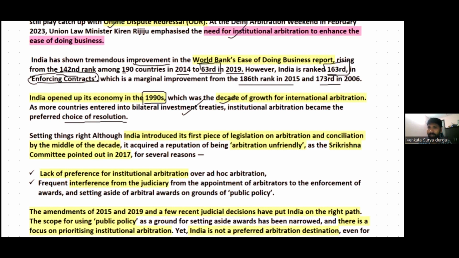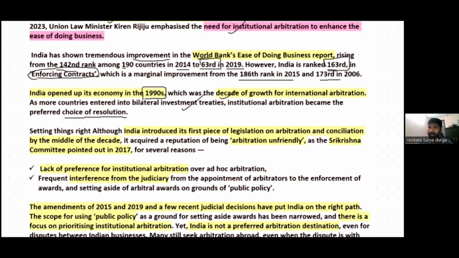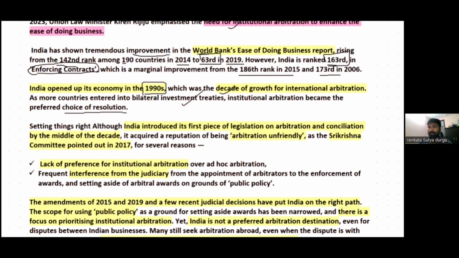When investments are increasing at a rapid pace, that also increases the scope for arbitration, right?